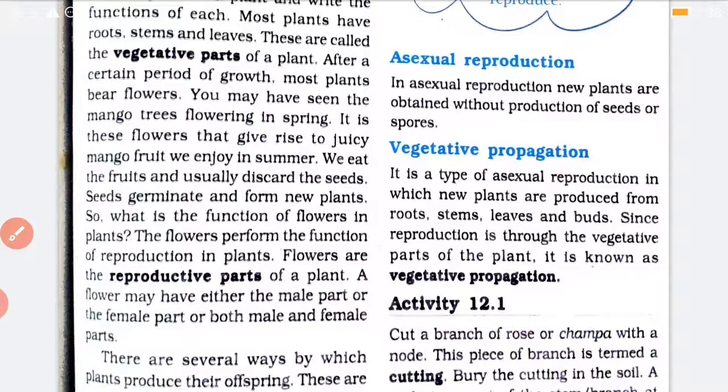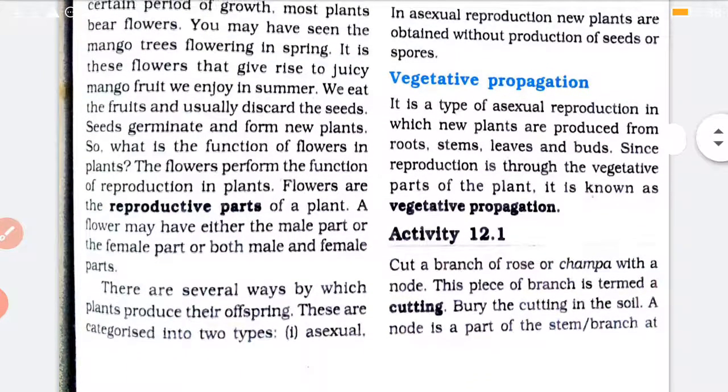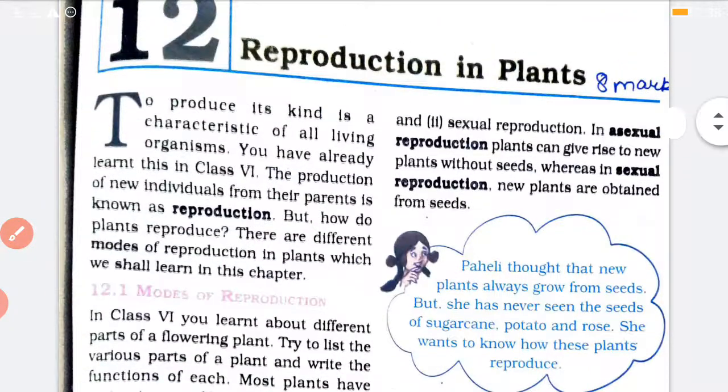Like for example, we have seen mango. It produces a new plant. How? From a seed. But if you take for example a rose plant, how it produces a new plant? From the stem cutting. So a plant gives rise to a new plant from seeds and other parts of the plant also. So accordingly, there are 2 types of reproduction in a plant: the asexual reproduction and the sexual reproduction.